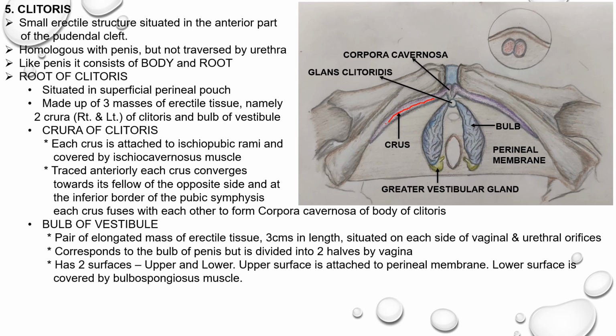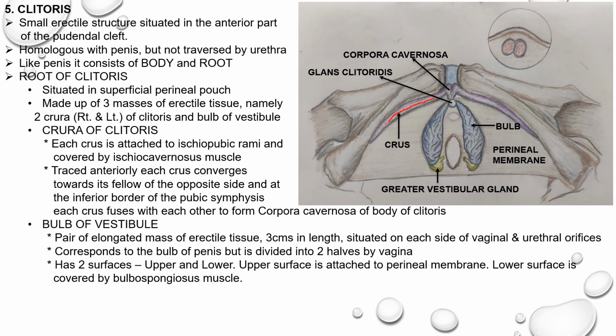If you take up the bulb of the vestibule, these are a pair of elongated masses of erectile tissue, 3 centimeters in length, situated on each side of the vaginal and urethral orifices. In this diagram, you can appreciate the perineal membrane.